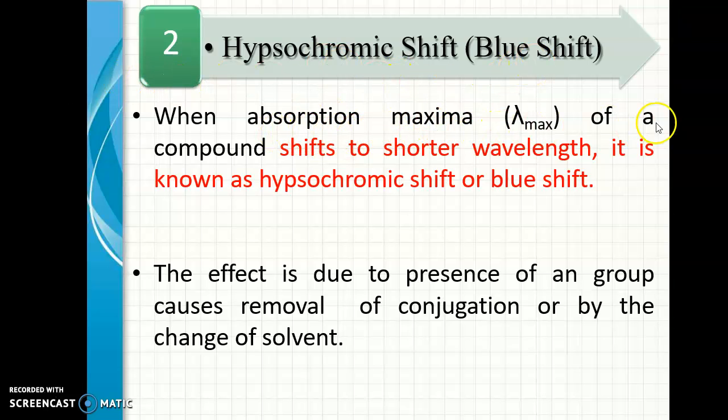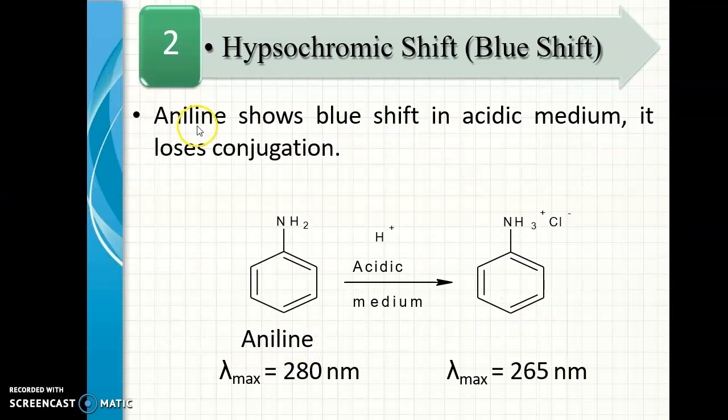When the absorption maximum of a compound shifts to a shorter wavelength, it is known as hypsochromic shift or blue shift. This is due to the presence of a group that causes removal of conjugation, or a change of solvent. An example is aniline. Aniline shows blue shift in acidic medium. It loses conjugation.